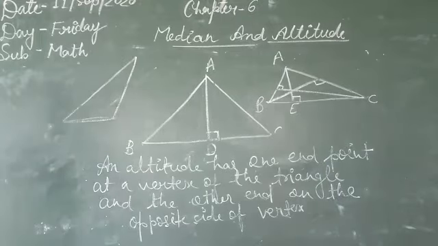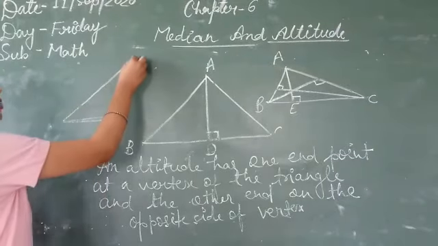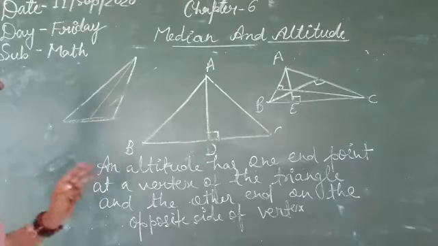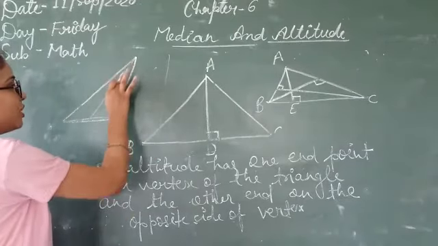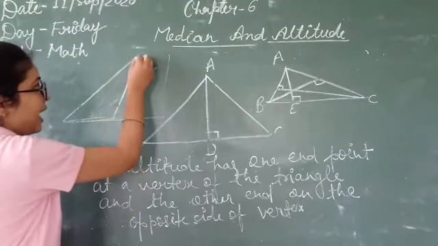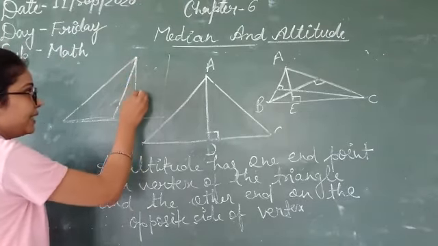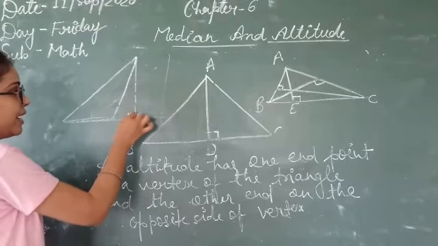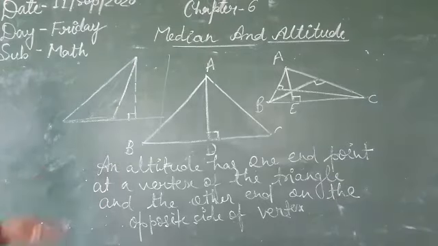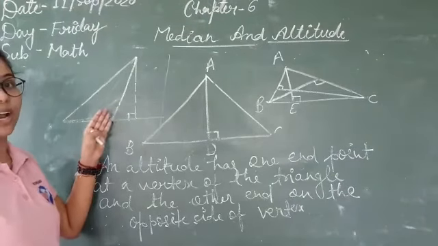How will we find it? Again, here we can't draw the line perpendicular like this, because we know that a perpendicular line is only a straight line and this is not a straight line. So the perpendicular, you can take it as a base, and the perpendicular line will be like that. This is the perpendicular line. So for this triangle, this will be the altitude. So altitude can be outside of the triangle also.